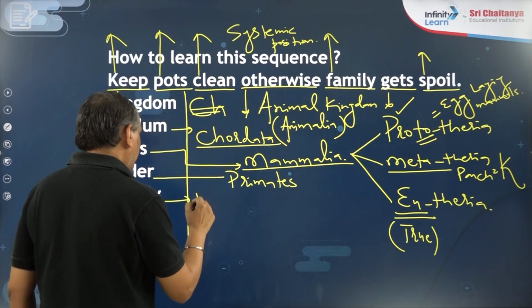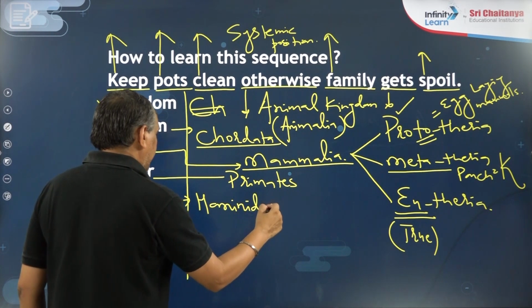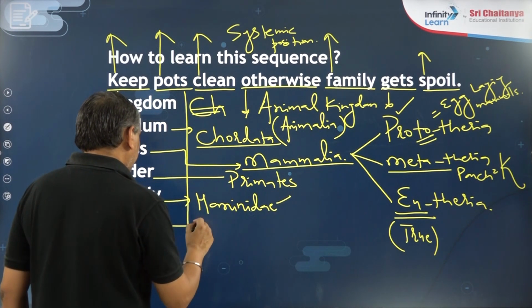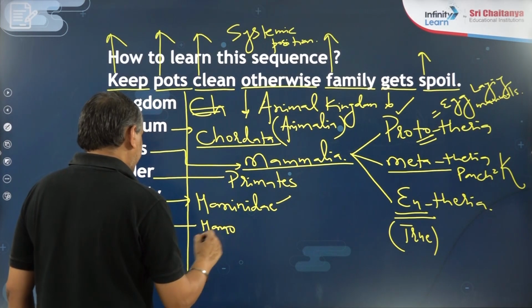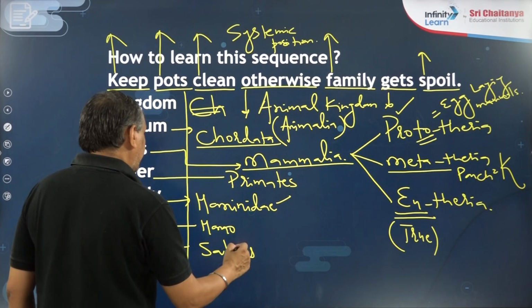The family of human beings, you have to remember, is the Hominidae. Family is the Hominidae, genus is the Homo, and species is the Sapiens. So this is the systemic classification of us.